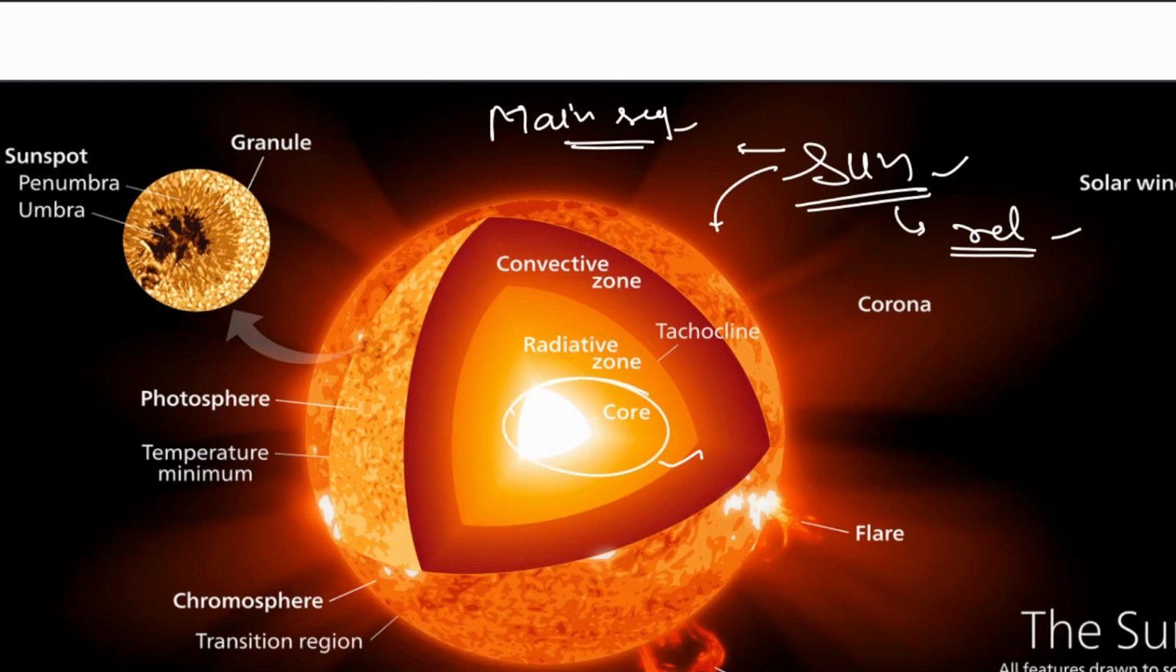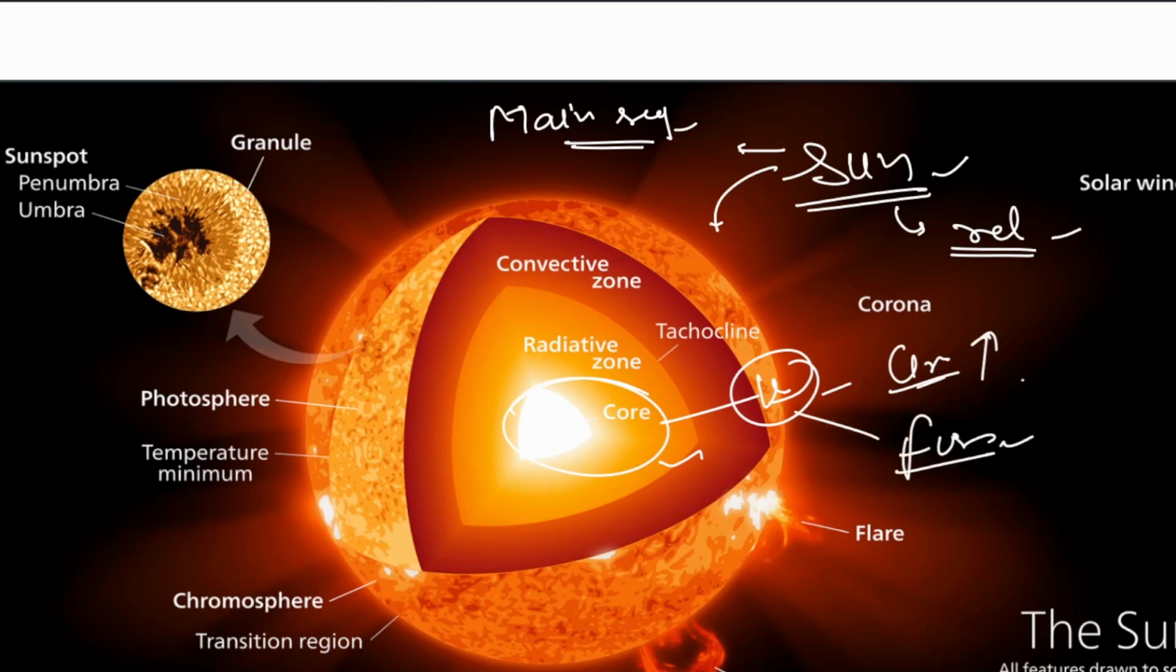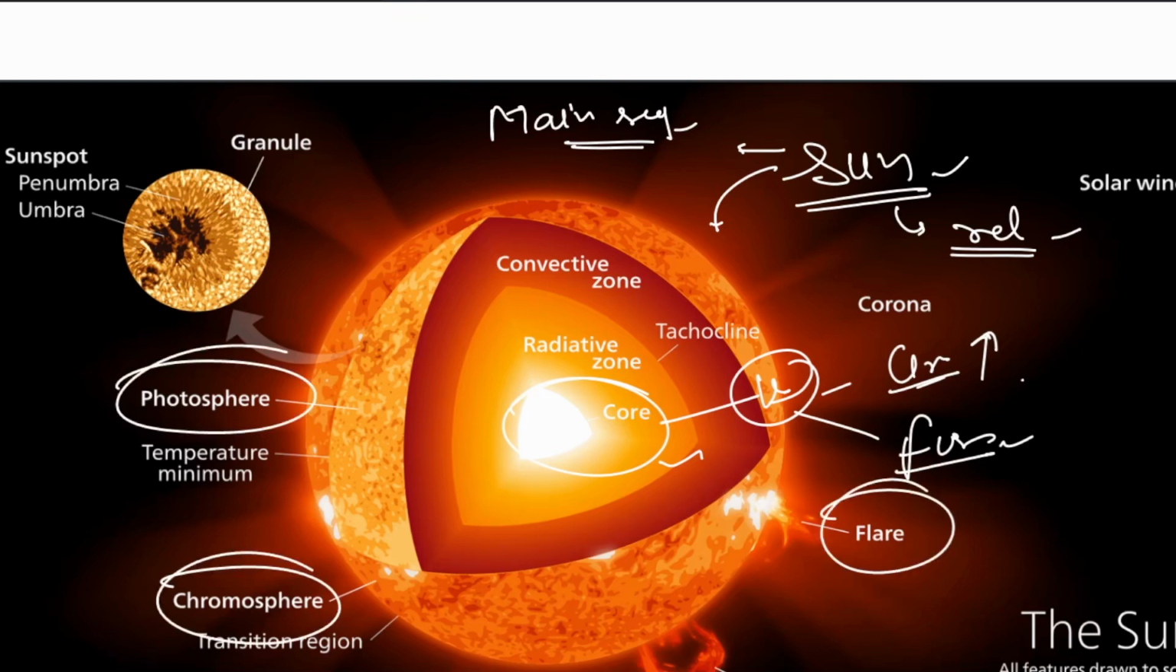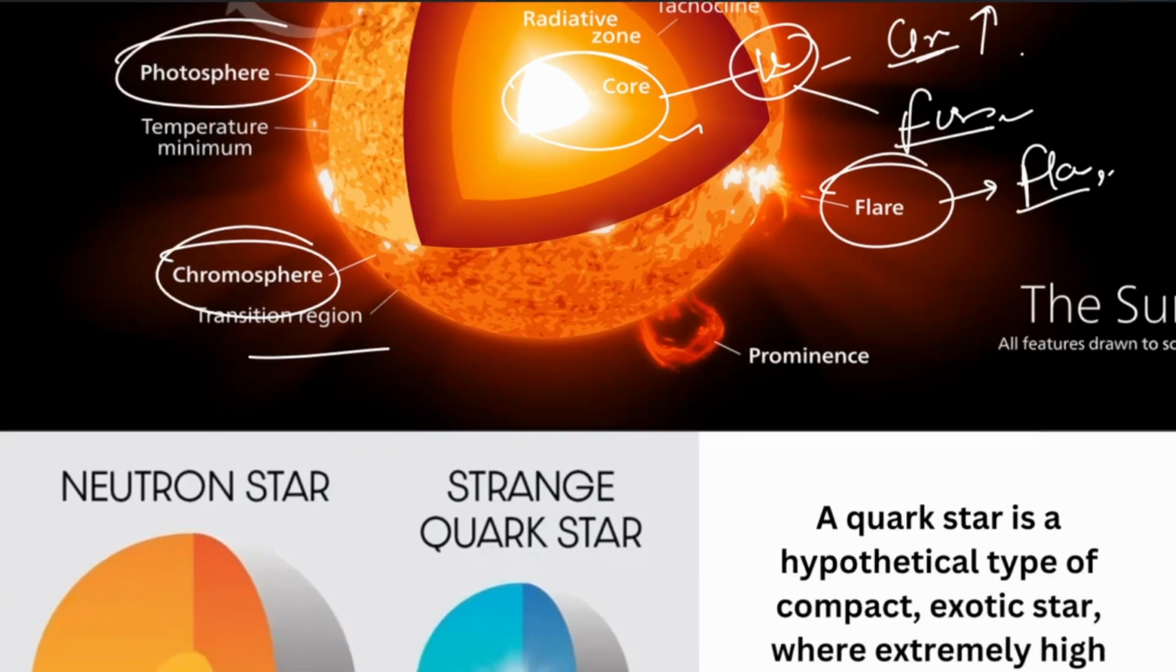This is the core of the sun. It is the hottest part. Gravity is the most here, and fusion reactions are going on. You can read separately about the sun. Basically, there is a photosphere, chromosphere, and so on. Solar flares are always coming out of the sun, and there is solar wind also. A question also came on the solar winds.